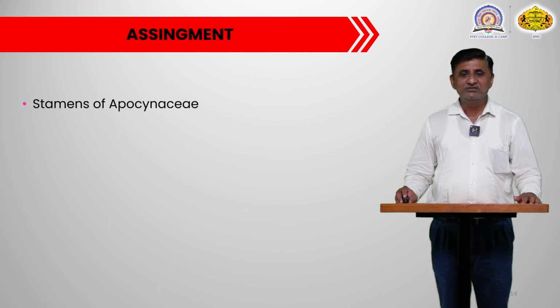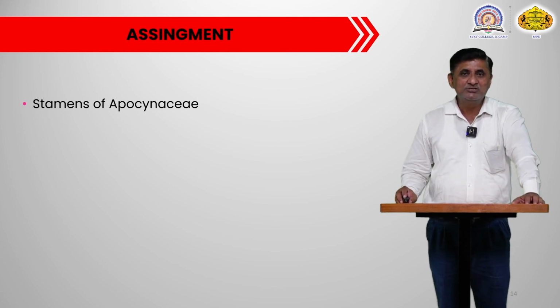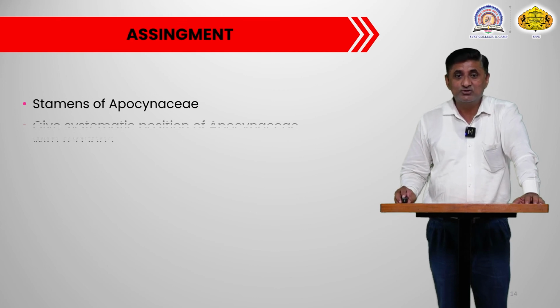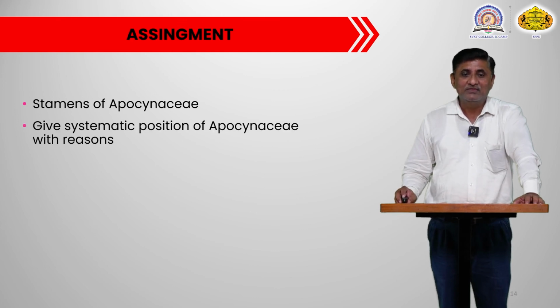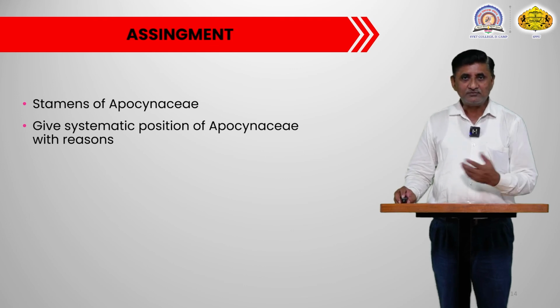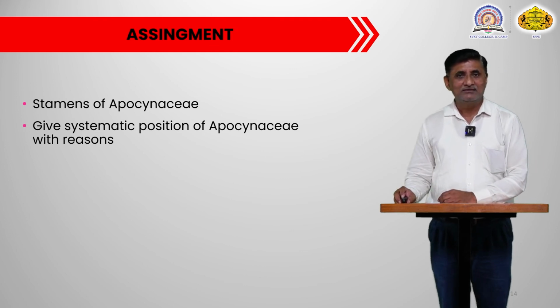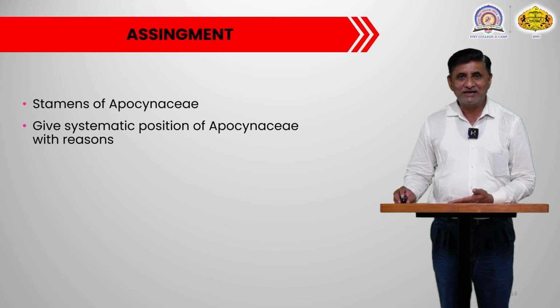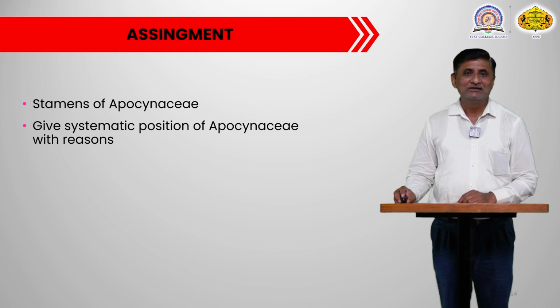Now we have to see what the assignment on this particular family will be. As we have studied the family, now we have to see the expected questions on it. The expected question may be on the stamen of Apocynaceae. As I said, the stamens of Apocynaceae are included, they may have short filaments, and their anther lobes are sagittate in nature. So you have to mention this in the answer.